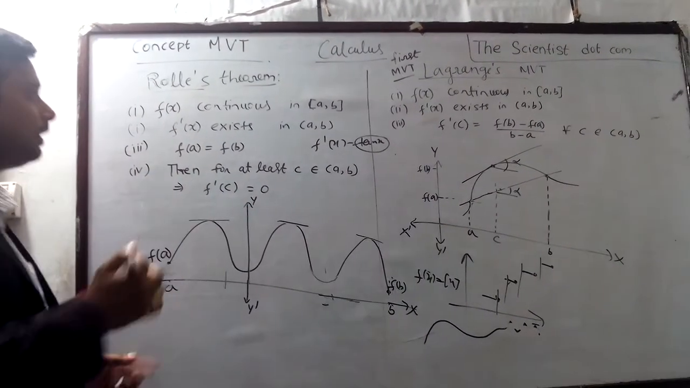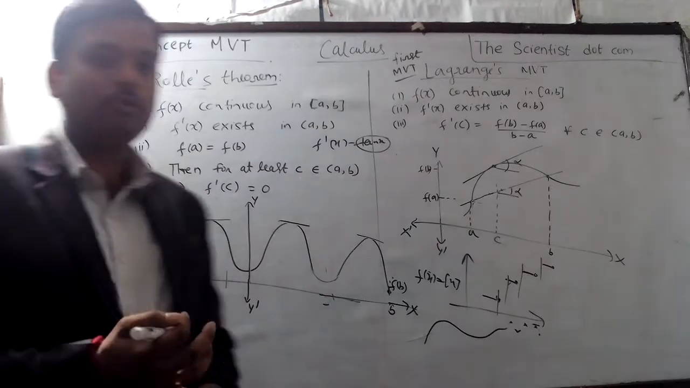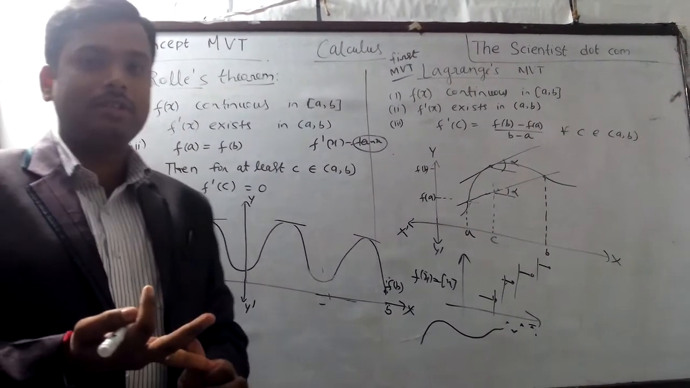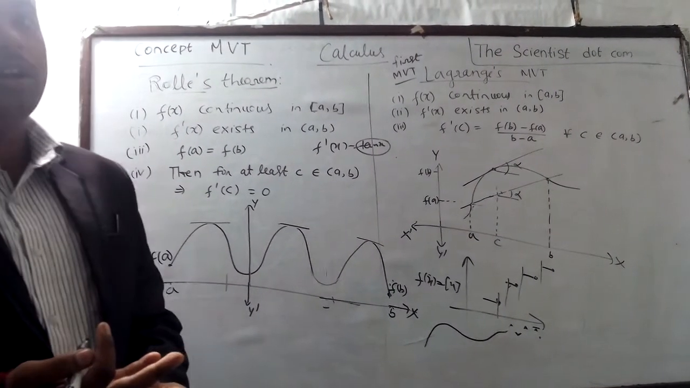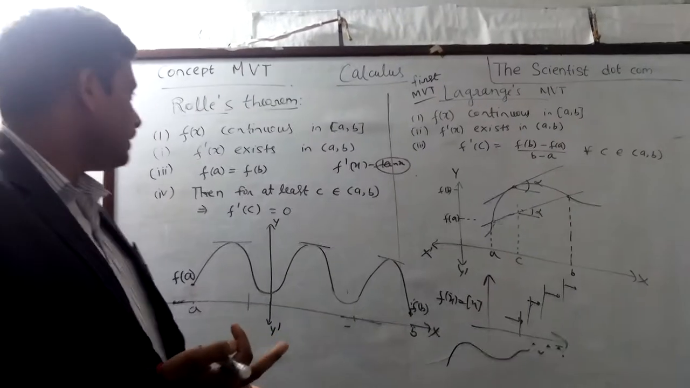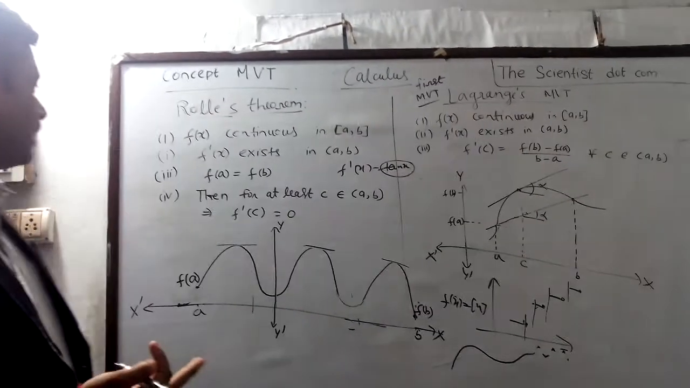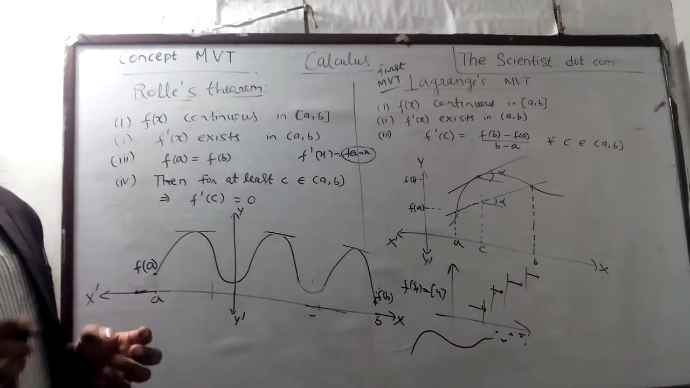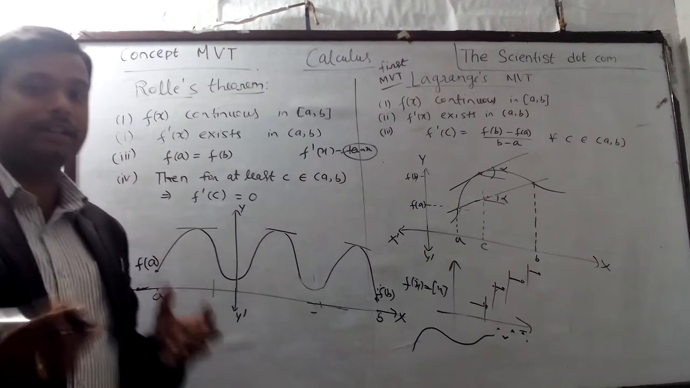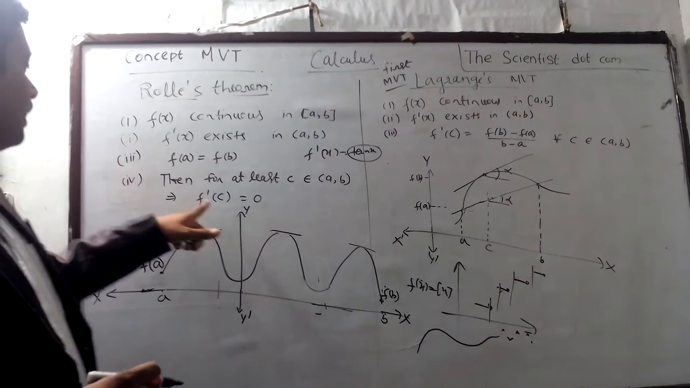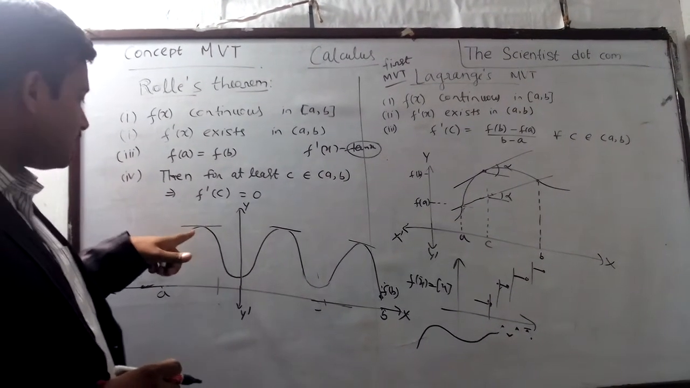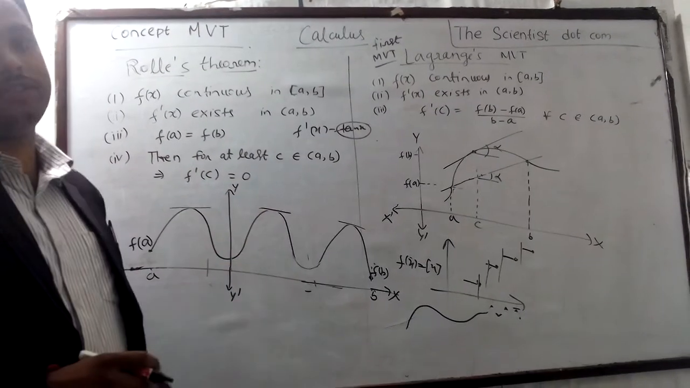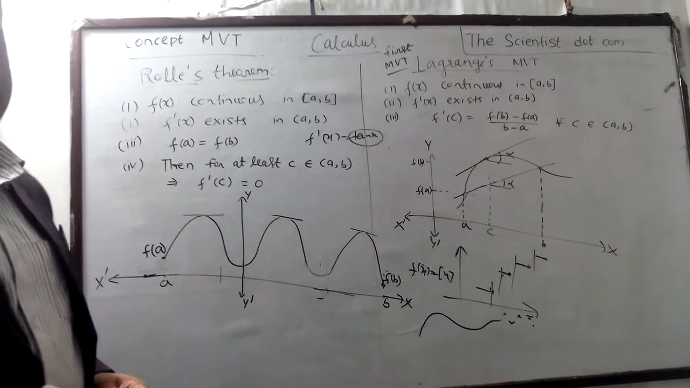So in short, Rolle's theorem deals with a function that is continuous and derivable. Derivable means no breaks and no sharp ends. The endpoints are equal, and it is continuous, and also bounded. Bounded means the function is always under restrictions. Then I can find at least one tangent which is parallel to the x-axis. So this is called Rolle's theorem.